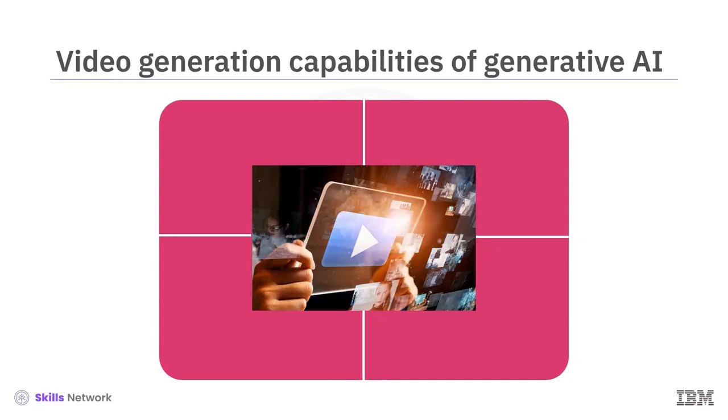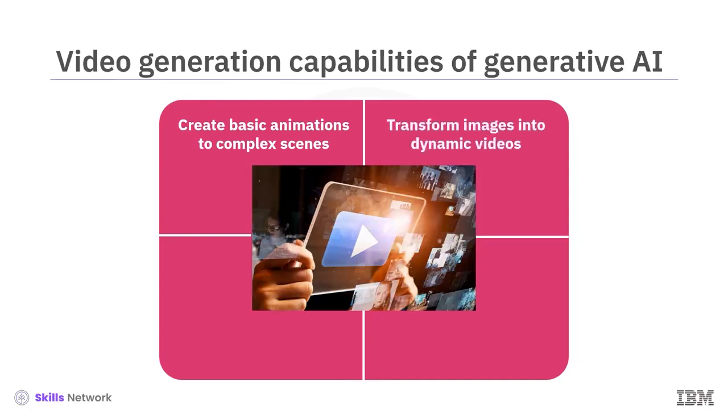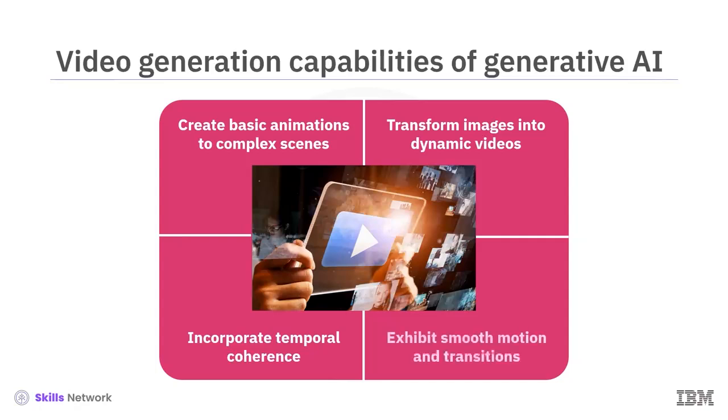Generative AI models can create dynamic and lucid videos ranging from basic animations to complex scenes. These models transform images into dynamic videos by incorporating temporal coherence. In natural language processing, temporal coherence refers to the consistency and continuity of meaning or context over time. This enables these models to exhibit smooth motion and plausible transitions in videos.